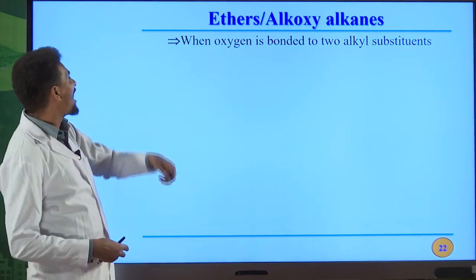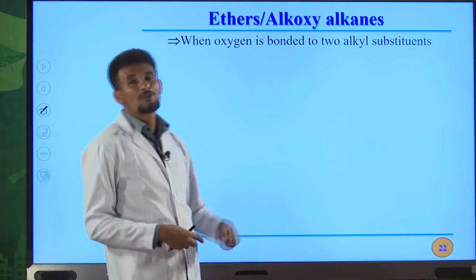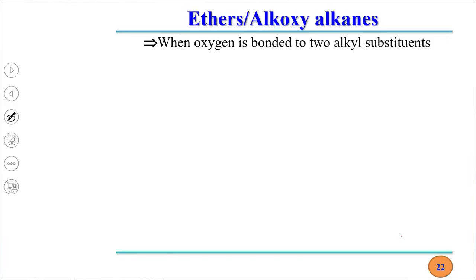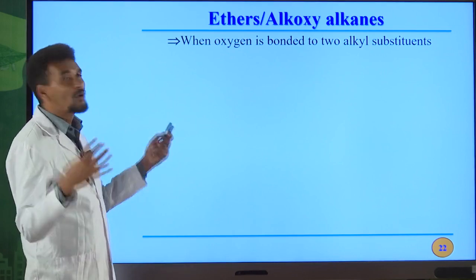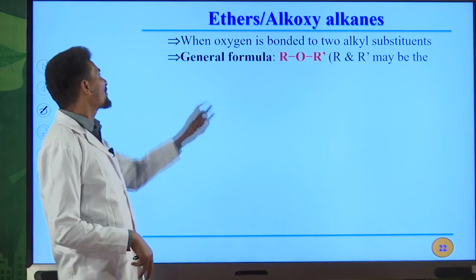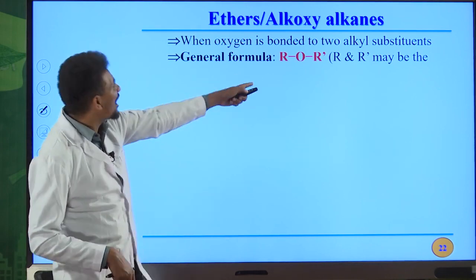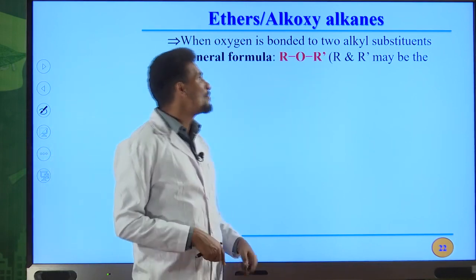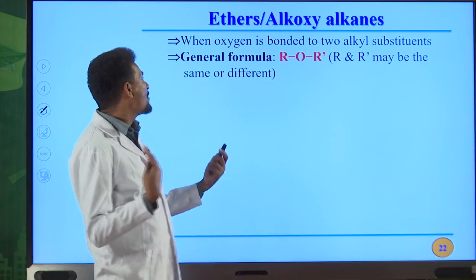They are also named as alkoxy-alkanes. Oxygen is bonded to 2 alkyl substituents. In this case, we can call them ethers or alkoxy-alkanes. The general formula for ethers is ROR prime. R and R prime may be the same or they may be different.